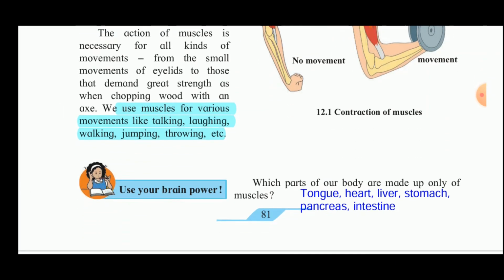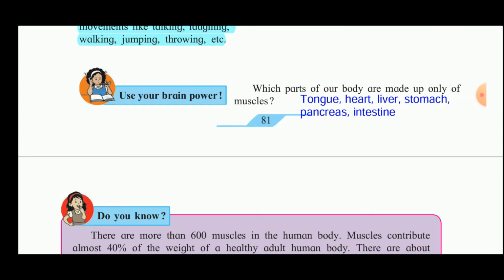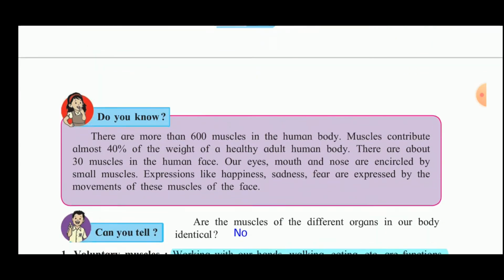Now the next question is, which parts of our body are made up only of muscles? Tongue, heart, liver, stomach, pancreas, intestine. These are the organs which are made up only of muscles. There are no bones in them.